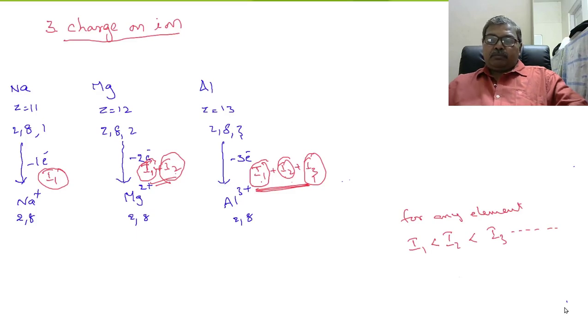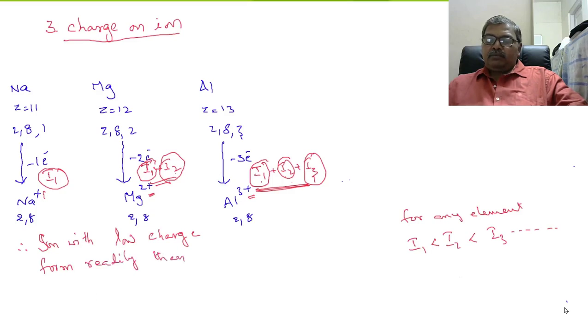So that means to form the cation, sodium has to lose only one electron, therefore it forms plus 1. Magnesium forms 2 plus. Aluminum forms 3 plus. Therefore, you can say ions with low charge form readily than ions with high charge.